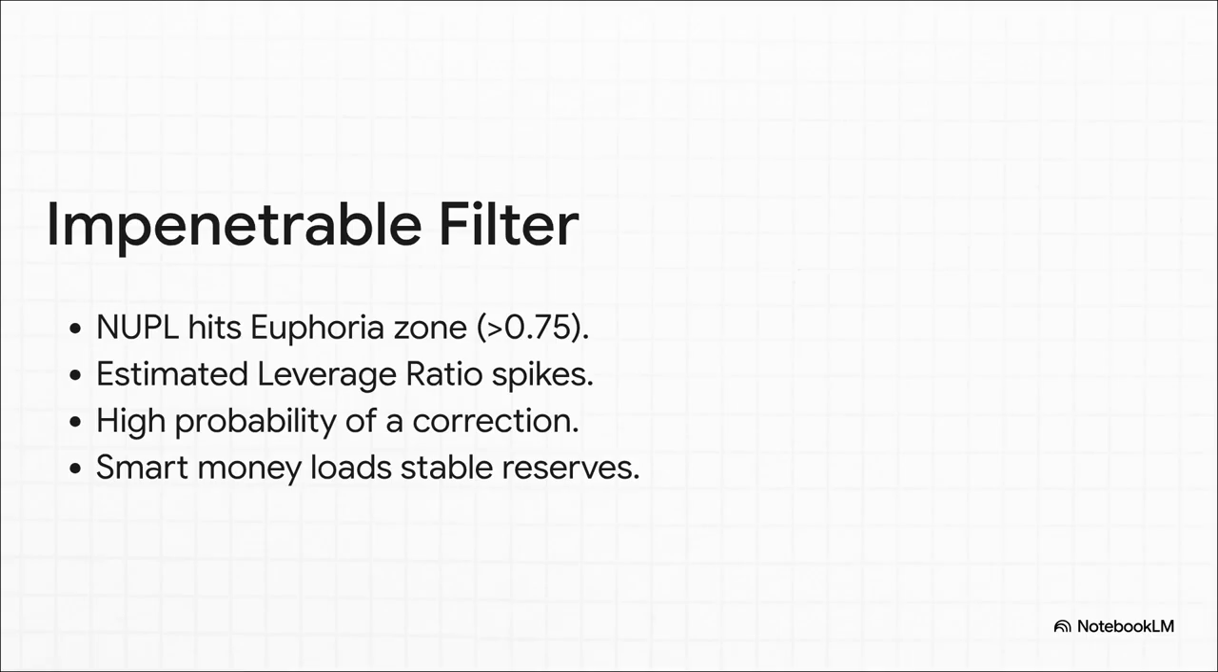Exactly. Think about it. Condition 1, NUPL hits the blue Euphoria zone, meaning paper profits are dangerously high. Condition 2, the ELR shows extreme spikes, meaning the crowd is heavily leveraging those unharvested profits with borrowed money. The result? A phenomenally high mathematical probability of a catastrophic correction. When both of these light up, smart money loads their stable gun and prepares for the crash. They absolutely do not chase the rally.